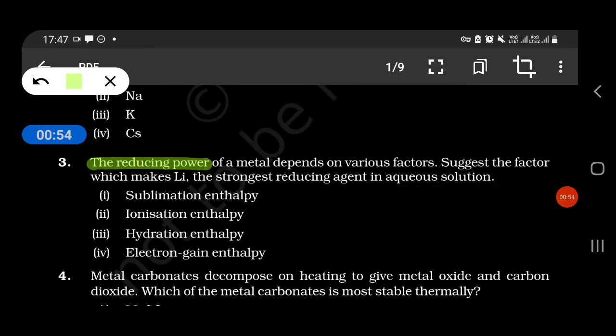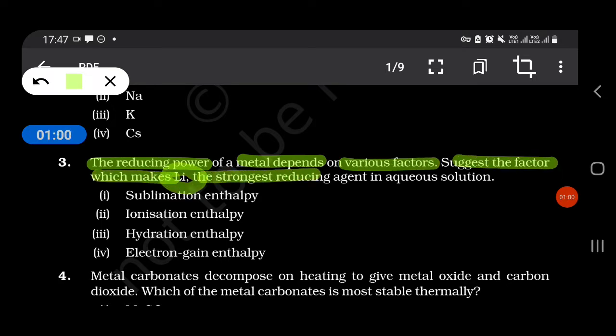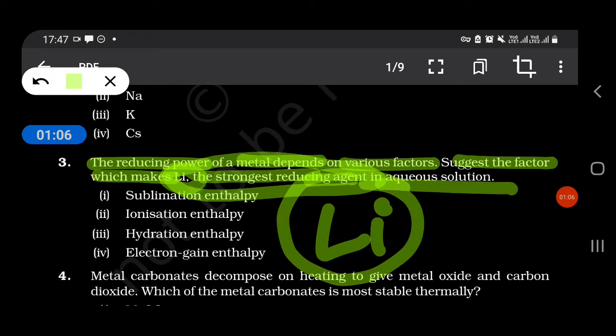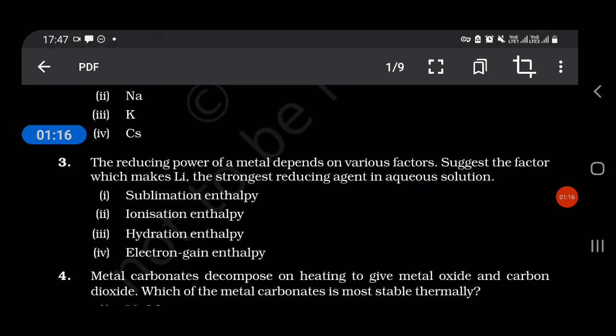The reducing power of a metal depends on various factors. Suggest the factor which makes Li the strongest reducing agent in aqueous solution. Is it sublimation enthalpy, ionization enthalpy, hydration enthalpy or electron gain enthalpy? So our answer goes to hydration enthalpy. Li is the strongest reducing agent.